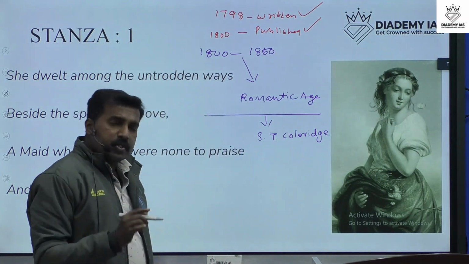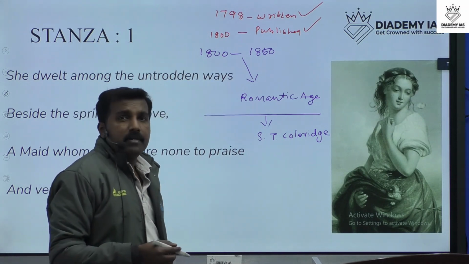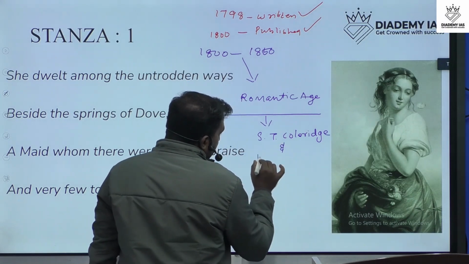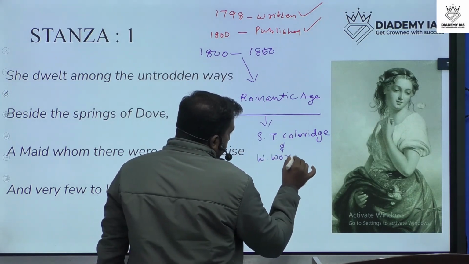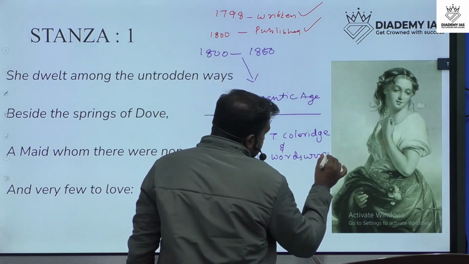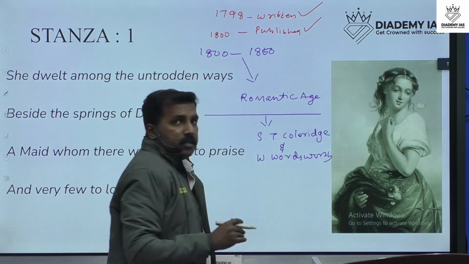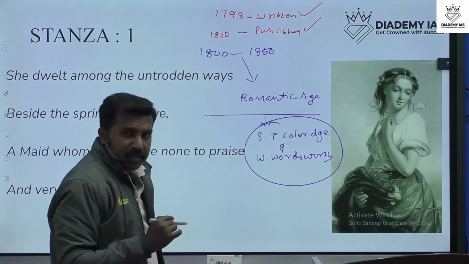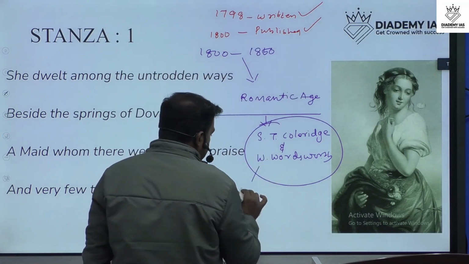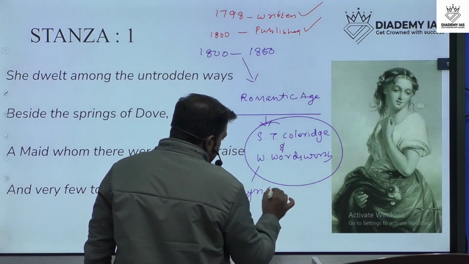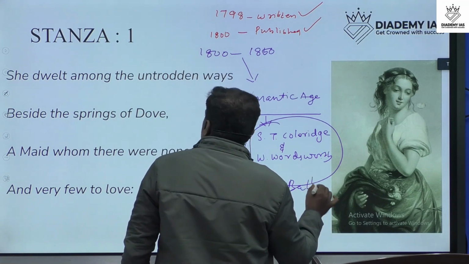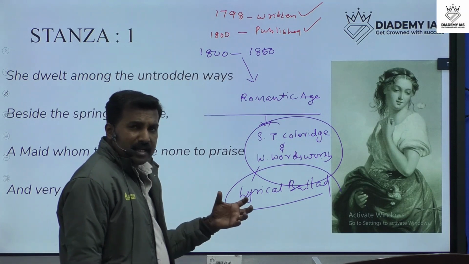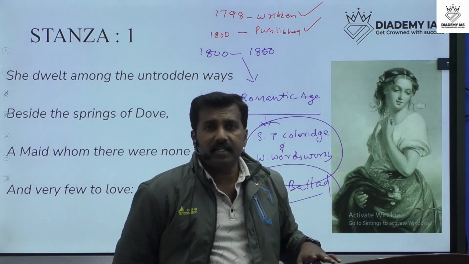S.T. Coleridge was also one of the important figures behind the Romantic movement. Both S.T. Coleridge and William Wordsworth worked together, and there was a classical work in the Romantic age, that is Lyrical Ballads. Lyrical Ballads was an important and famous work in that time.